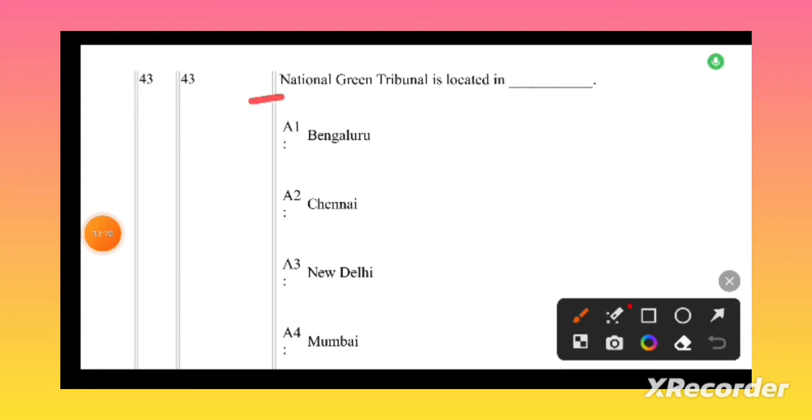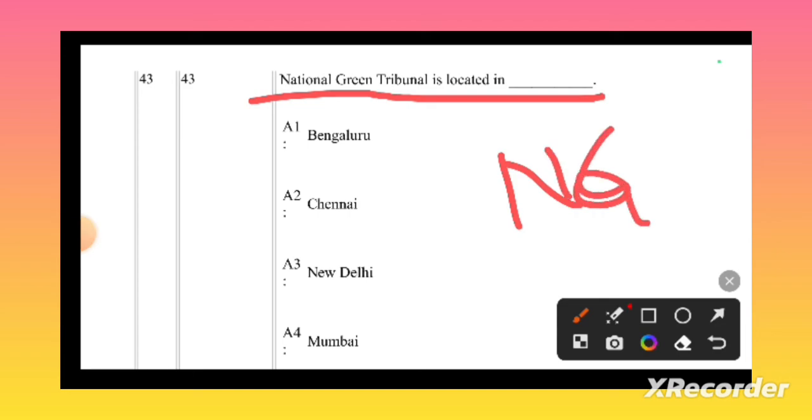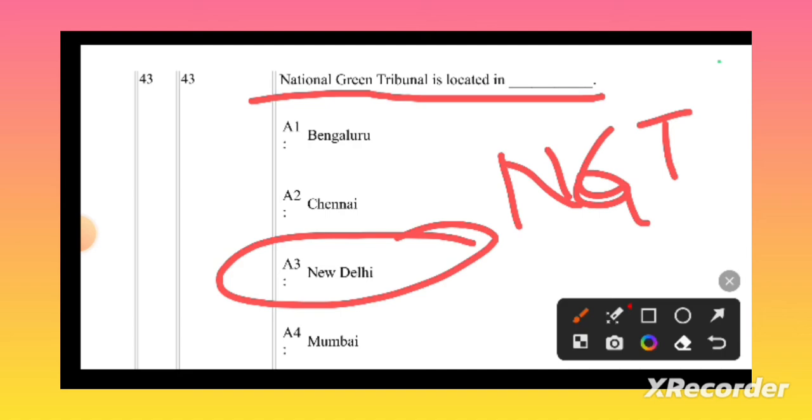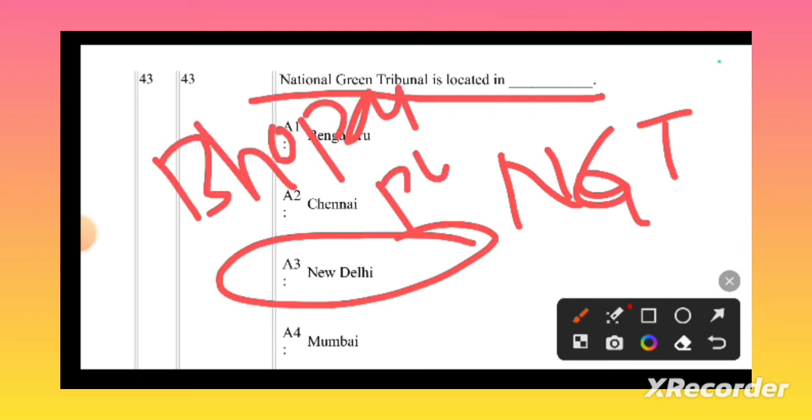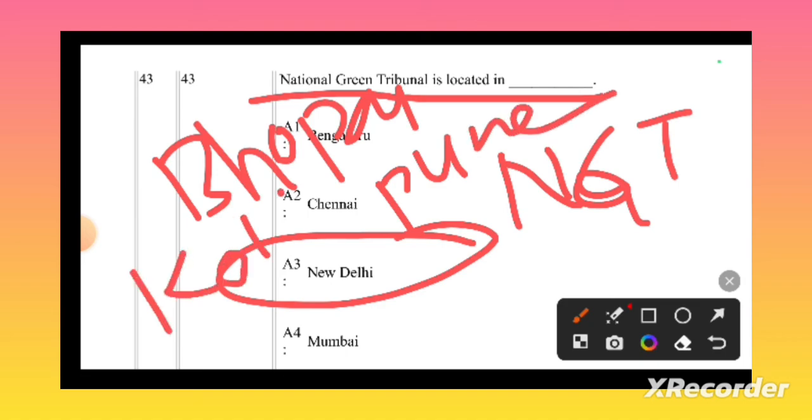National Green Tribunal, NGT, is located in New Delhi. New Delhi is the principal place where it is located, but it has regional centers. Another 4 regional centers. They are Bhopal, Pune, Kolkata, and Chennai also.